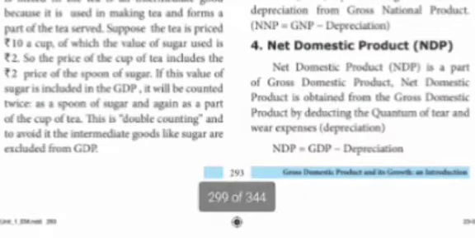Net domestic product is the same thing. Net domestic product is a part of gross domestic product. It is obtained from gross domestic product by deducting the wear and tear expenses, that is, depreciation charges. NDP is equal to GDP minus depreciation.